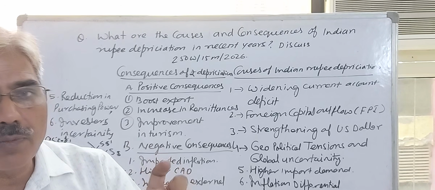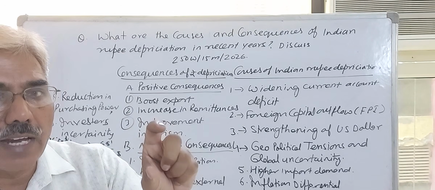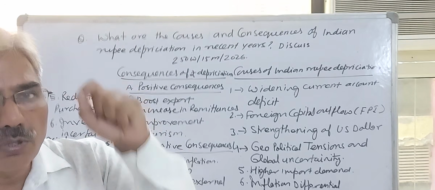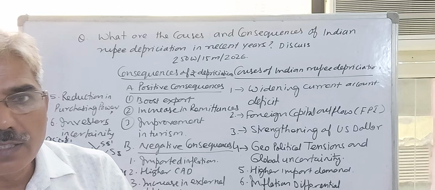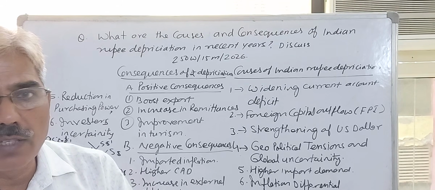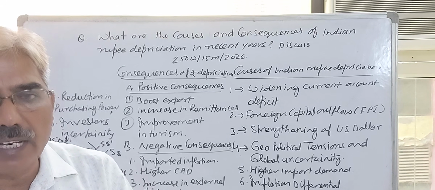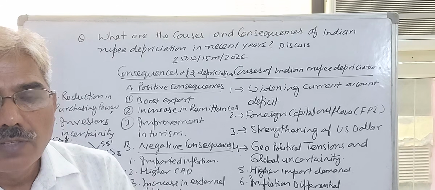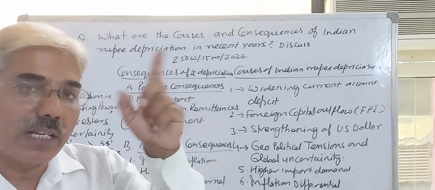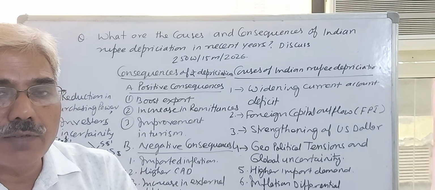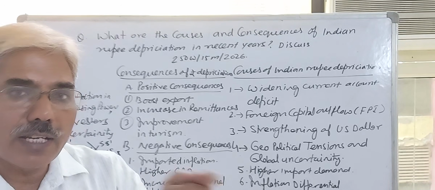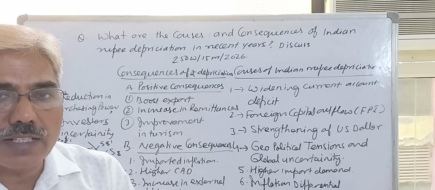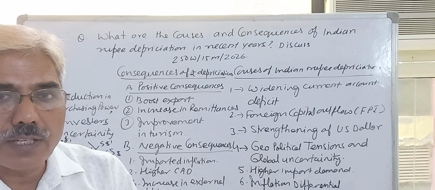It means 15 rupees of external debt is increasing automatically because of the increasing price of the dollar. We have roughly $600 billion to $700 billion of debt. If $700 billion was previously calculated at the rate of 80 rupees per dollar, now we are estimating this external debt at the rate of 95 rupees per dollar.